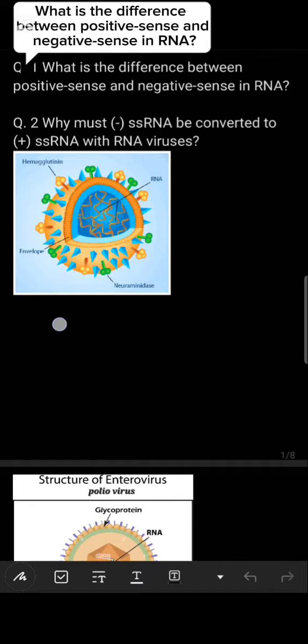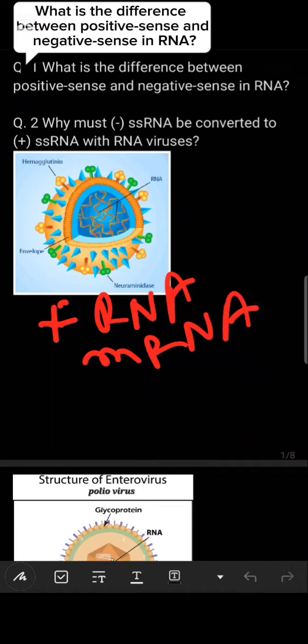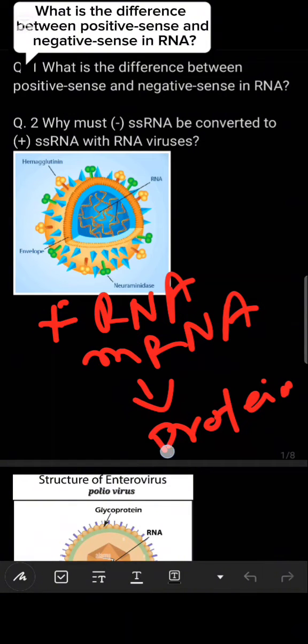The reason is that this positive RNA is just like messenger RNA, and this messenger RNA directly forms protein under the process of translation. If it directly forms the protein, just keep it in your mind, it is like ready to cook. The messenger RNA immediately makes protein. So the positive sense RNA acts like messenger RNA and forms the proteins, so there is no need to convert into another RNA.